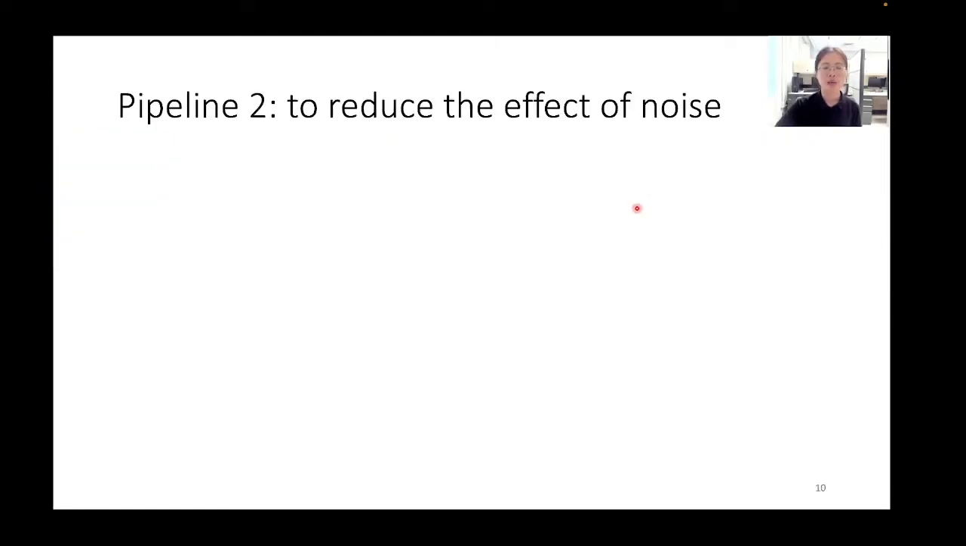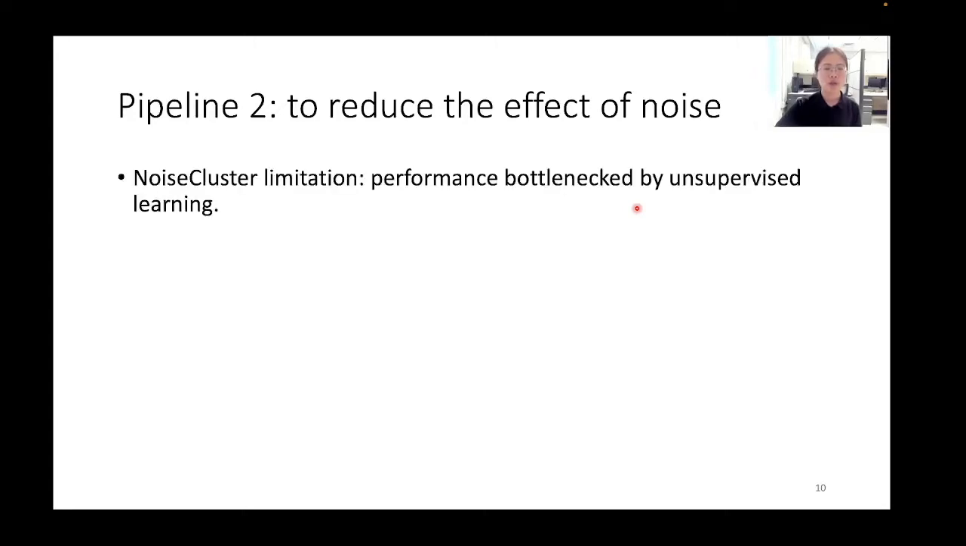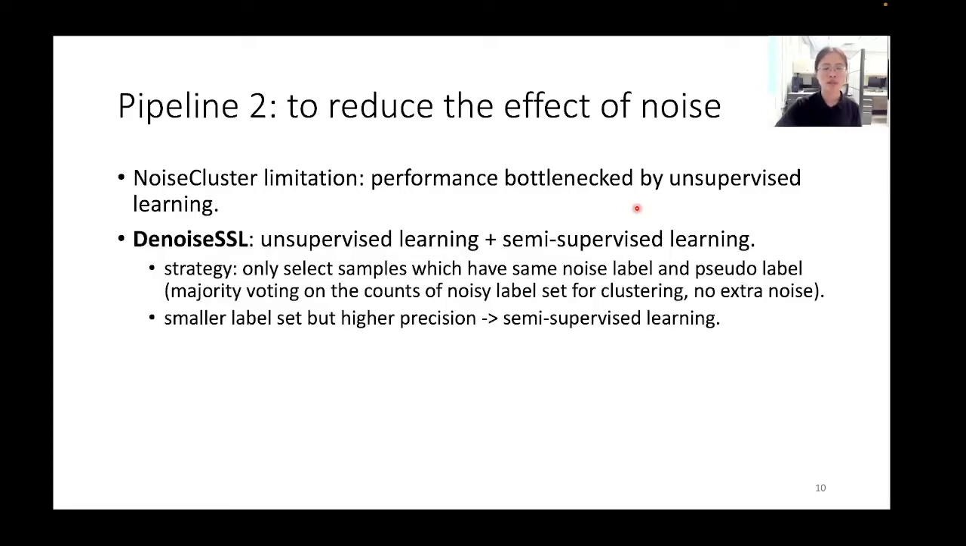Our second pipeline focuses on how to reduce the effect of noise based on existing advancements in machine learning. The NoiseCluster has a limitation that its performance is bottlenecked by unsupervised learning. That is, even when epsilon is very high and gives almost a true label as private label set, the NoiseCluster will still have the same performance as unsupervised learning. We propose DenoiseSSL, which combines unsupervised learning and semi-supervised learning.